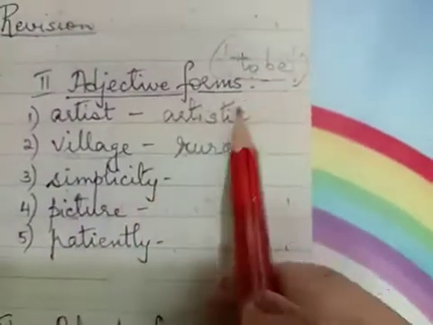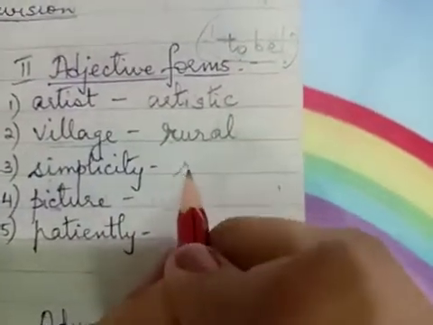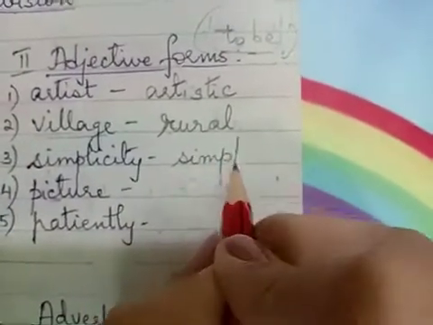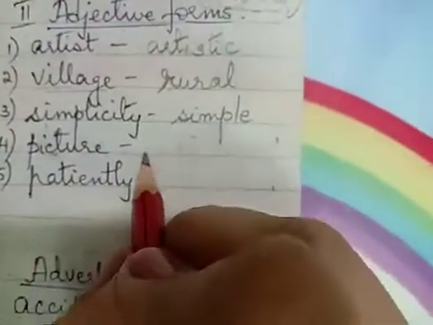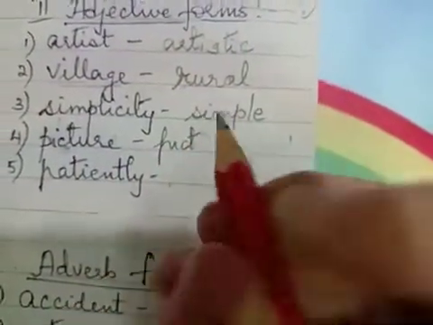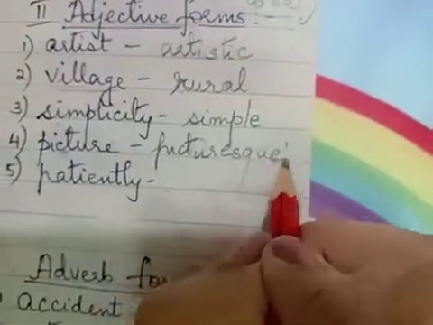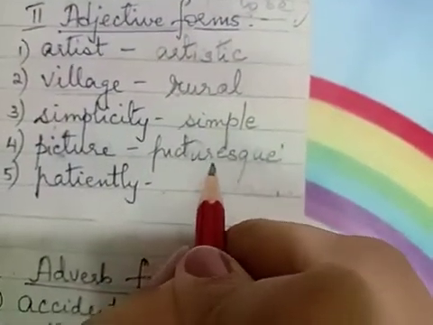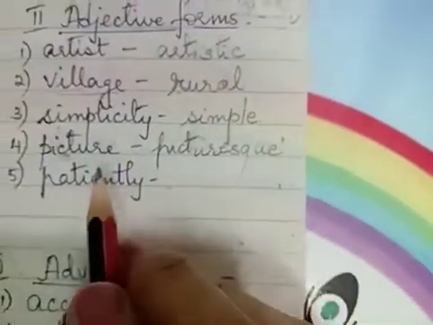Next, simplicity. So if you say it with the word to be, it will be to be simple. Picture, to be picturesque.